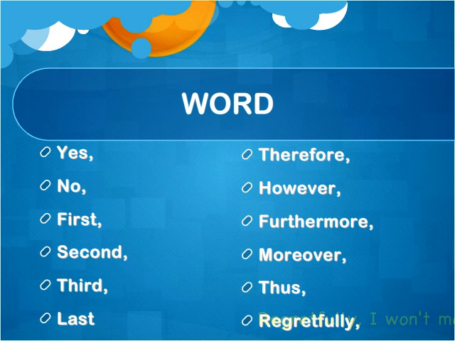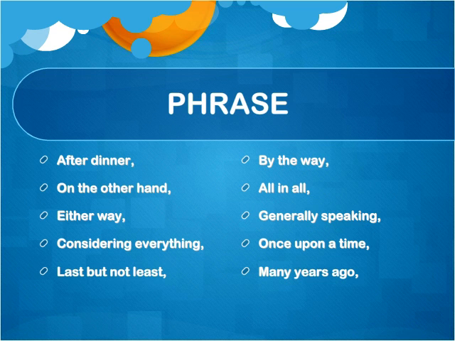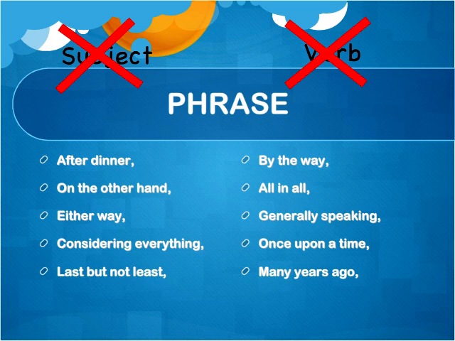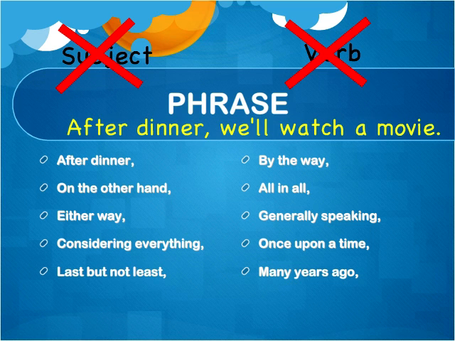Regretfully, comma. Sometimes we begin a sentence with a phrase, or a group of words that does not have a subject or a verb. We might say, "by the way," or "on the other hand," or simply "after dinner." After dinner, we'll watch a movie. If we begin a sentence with a phrase, we need to have a comma after it. After dinner, comma, we'll watch a movie.